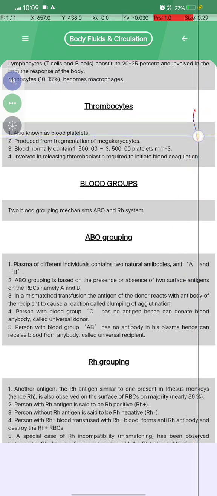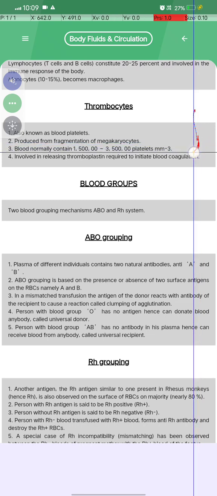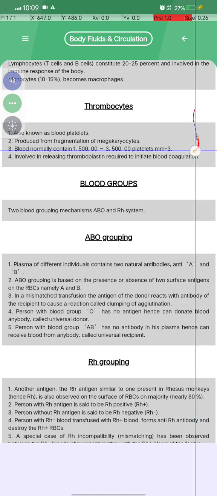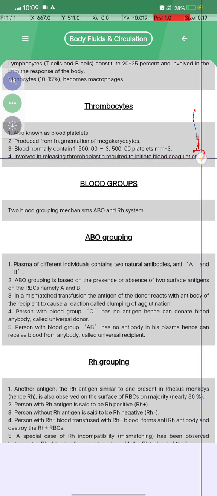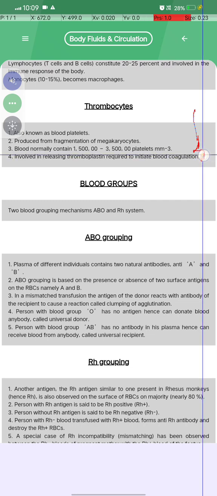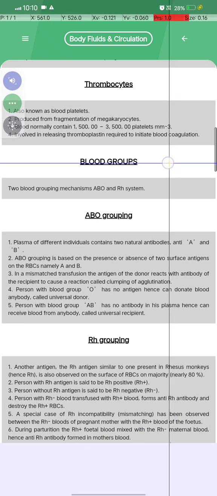Thrombocytes, also known as platelets, are produced from the fragmentation of megakaryocytes. Okay, and the blood normally contains 1,500,000 to 3,500,000 platelets per mm3. Okay, they are involved in releasing thromboplastin and are required to initiate blood coagulation. Okay, coagulation.